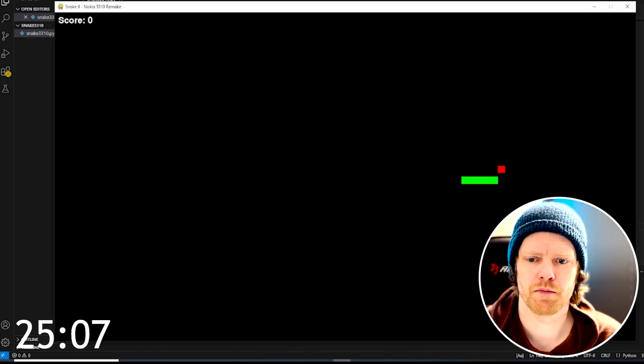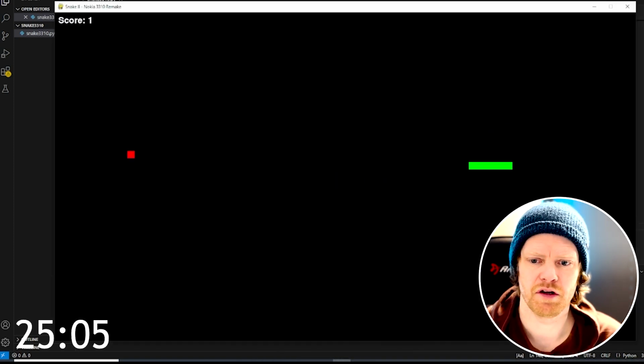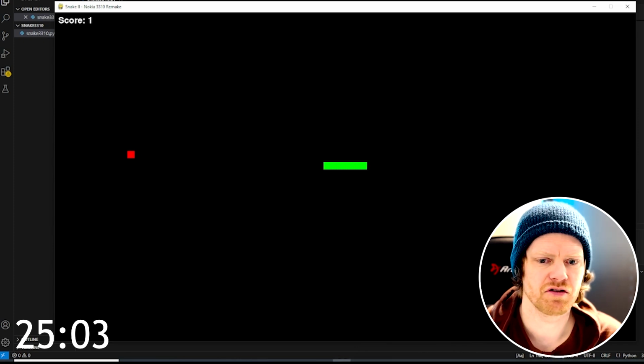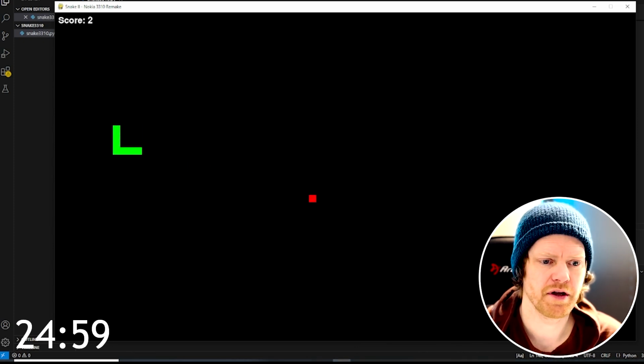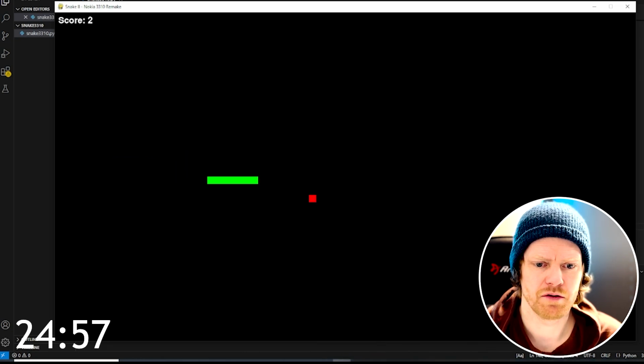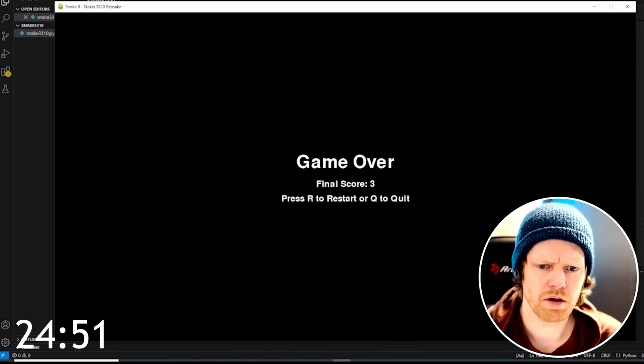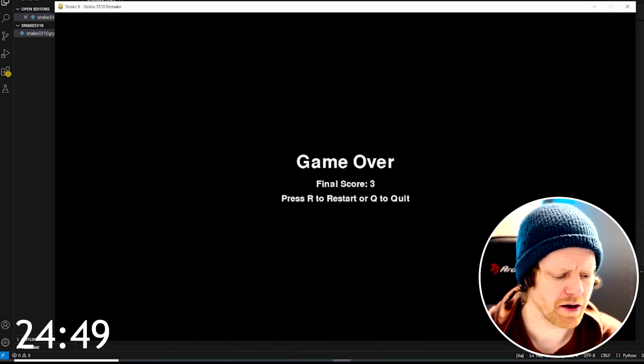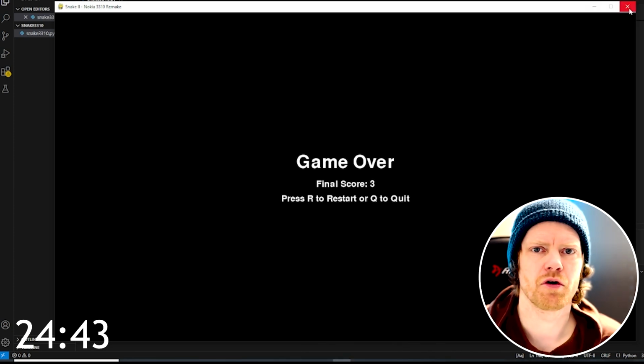Here we go. And let's see if the collisions are working. The collisions seem to be working. And the controls are as I want them to be. We need to check now if the snake is actually getting a little bit longer. I'm not sure what happened. Maybe I collided with myself. Okay, we'll do some more updates.